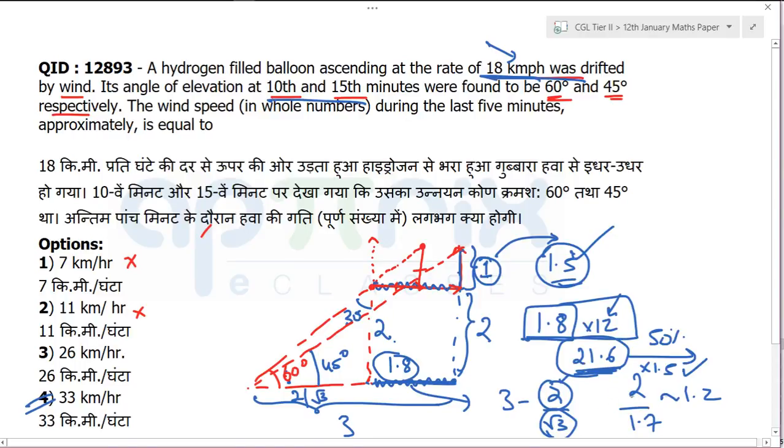I got the final answer, and that final answer turned out to be more than 30 for sure. 21.6 into 1.5, and that's how you can easily mark the answer. This question was termed to be the toughest question in the paper, but I am not finding anything difficult here if you choose the right values and solve.